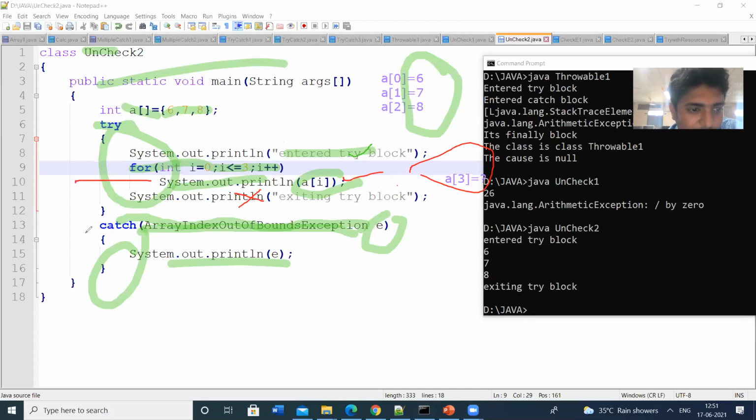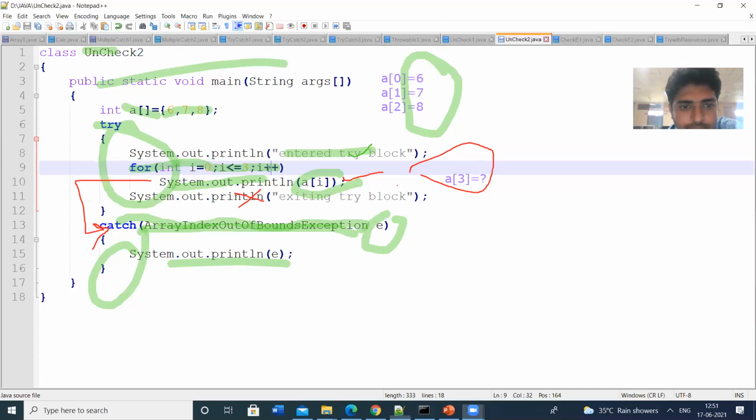Then the compiler will come to the catch block, and in the catch block the exception will be printed. Here we don't get any exception in the output. So let us make this value 5.